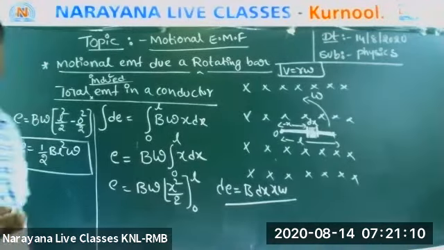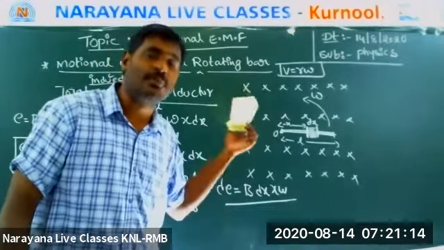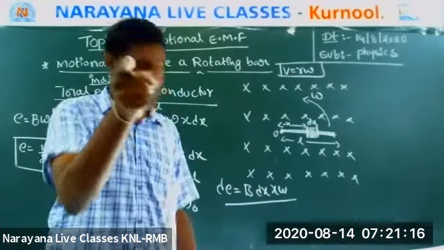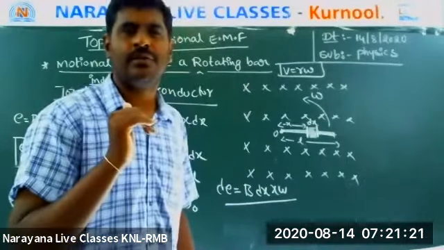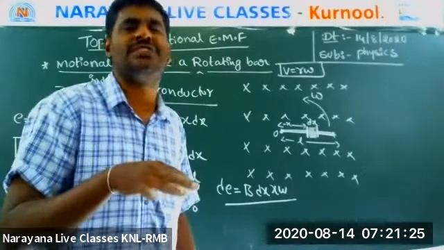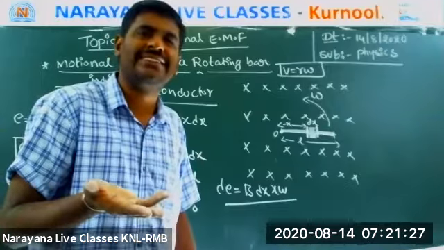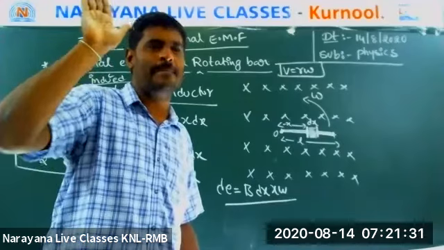Now we are moving to applications, some important applications of motional EMF of a rotating bar. Are you ready, guys? Yes. One more important point: which is higher potential, which is lower potential? How to find? Same. What is that? Fleming's right hand palm rule.